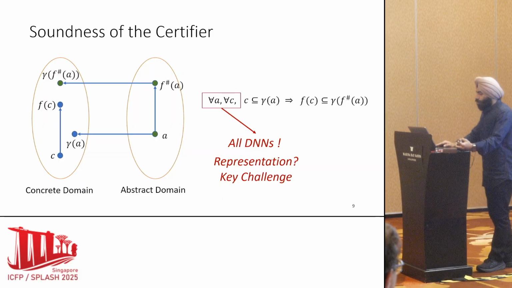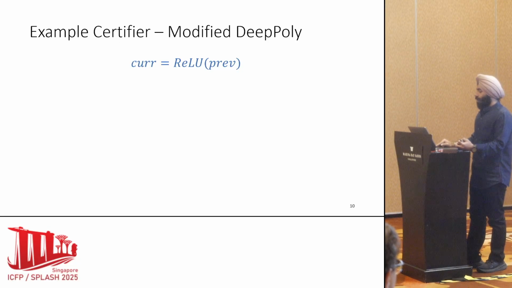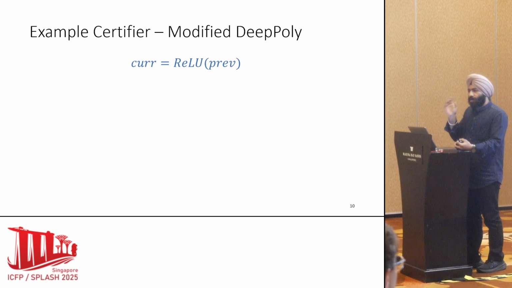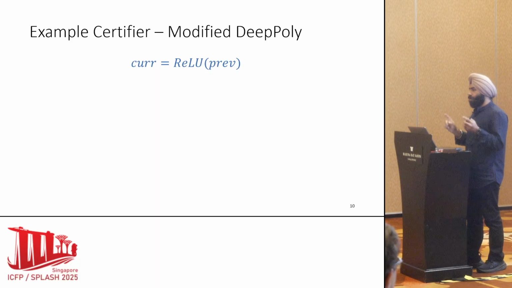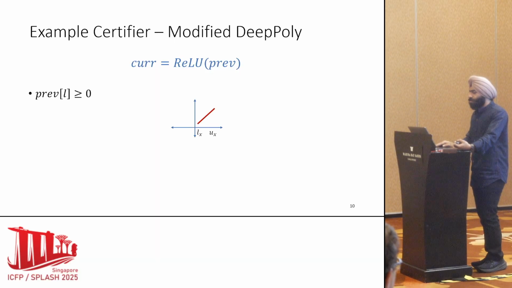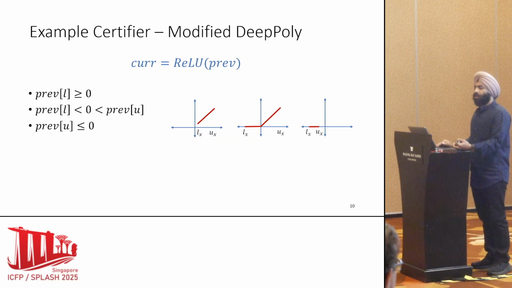Now, before going on to the solution, let's take a concrete example. I've slightly modified the DeepPoly algorithm to show the intricacies of the solution. Let's take the ReLU activation. Current is a neuron in the current layer. Previous is a neuron in the previous layer. So current is equal to the ReLU of previous. Treat them both as neurons, not as layers. Usually, ReLU is specified in 3 cases. The first one, when both the bounds of previous are in the positive region. Second, when they're positive and negative. And the third, when both are negative.